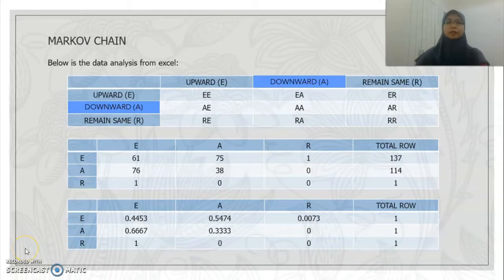This is the data analysis from Excel. Table 2 shows the data of trading days in state upward 137, downward 114, and remain same only 1 day. And table 3 shows the probability of trading days in a year.